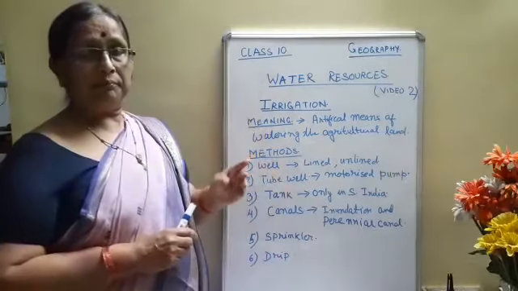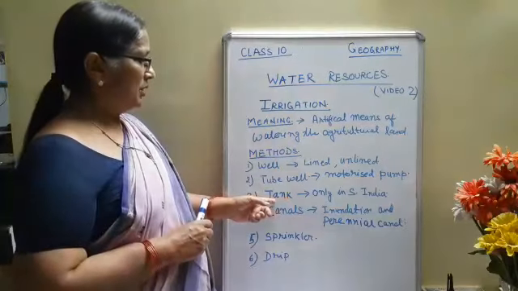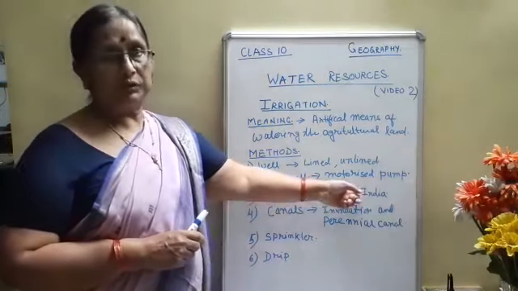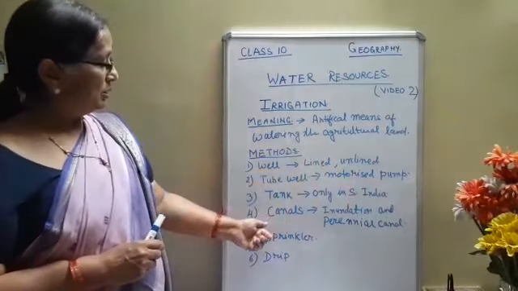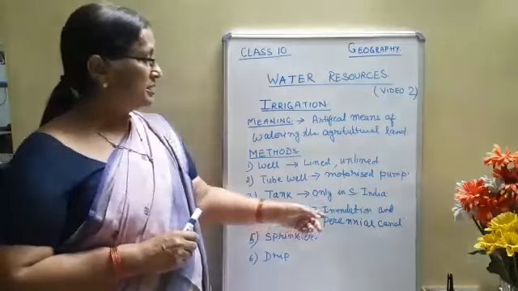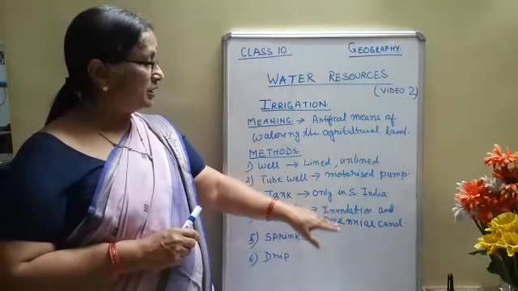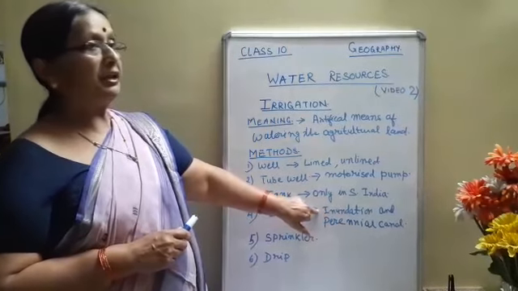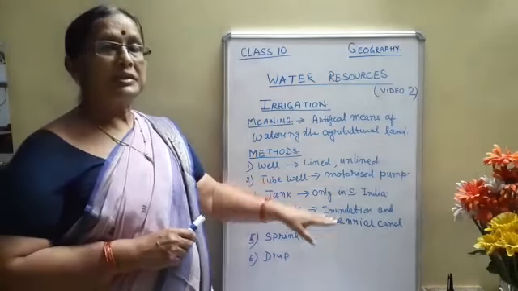So those are three demerits we can study about the tank irrigation, which is very prevalent in South India. Now coming to the fourth one, canal irrigation. Canal irrigation is of two types: inundation canal and perennial canal. Now number one, inundation canal. First we'll study what is canal.